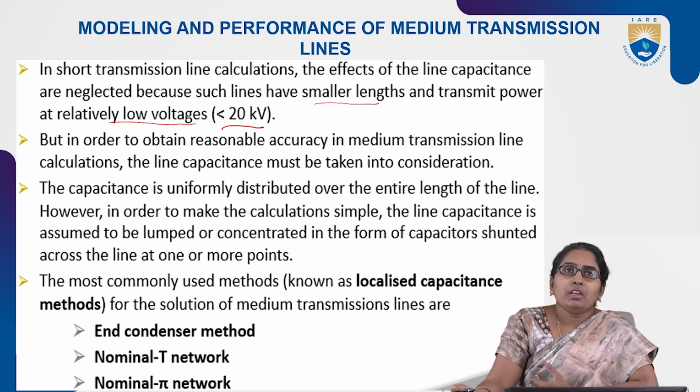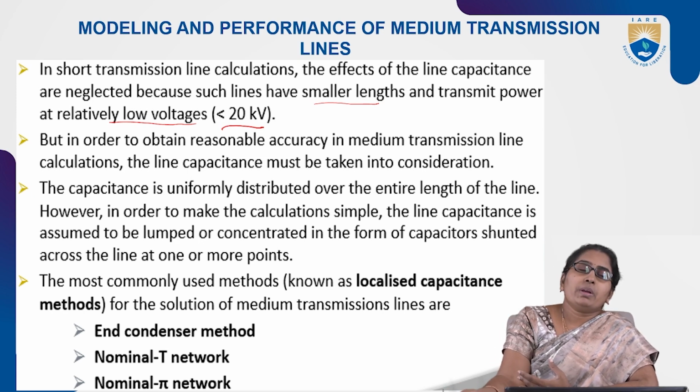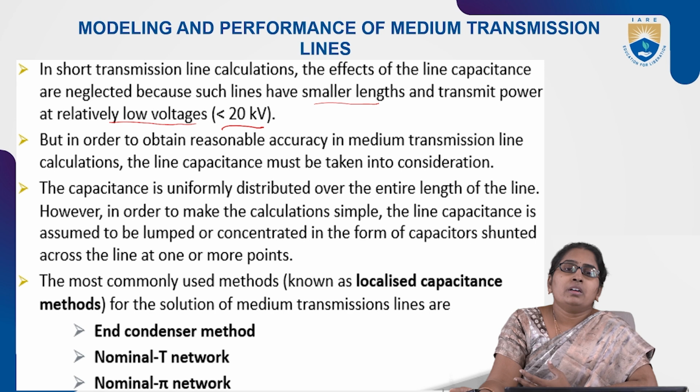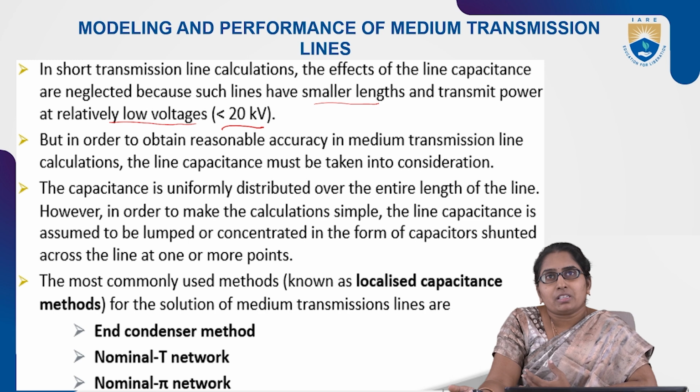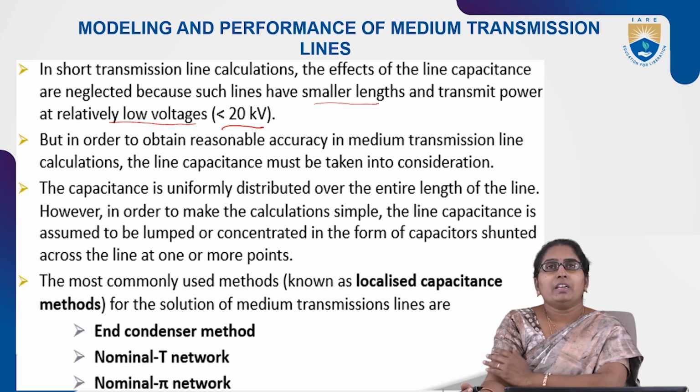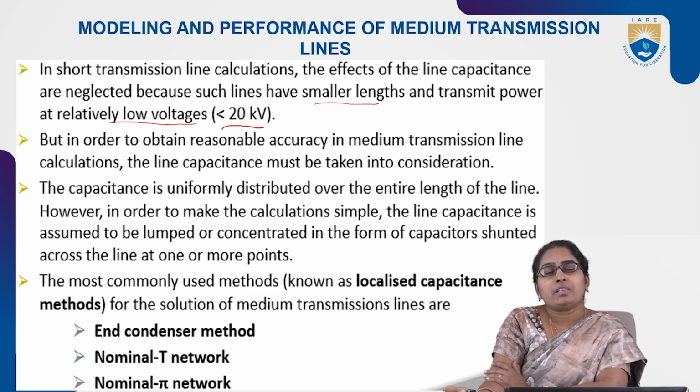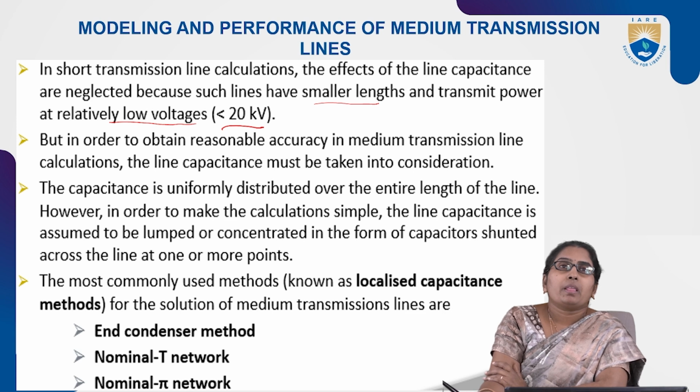Only the line resistance and line inductance effects are included.